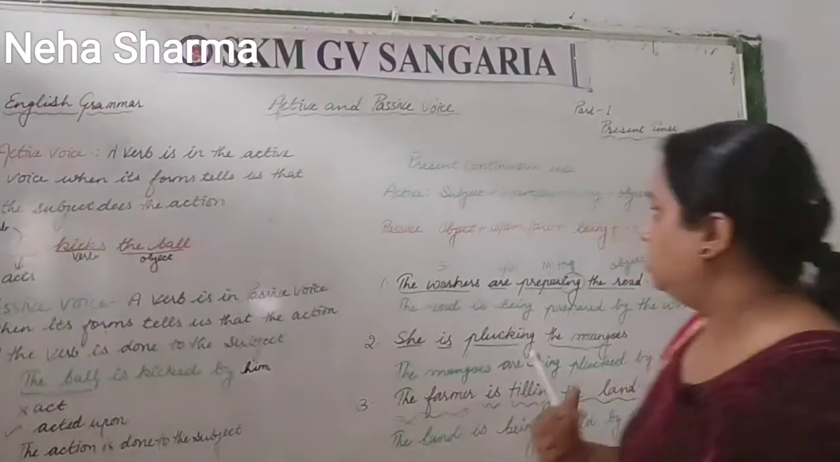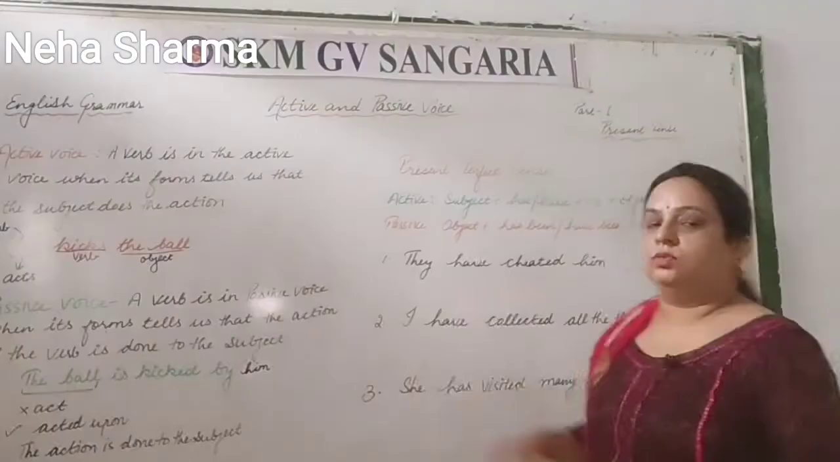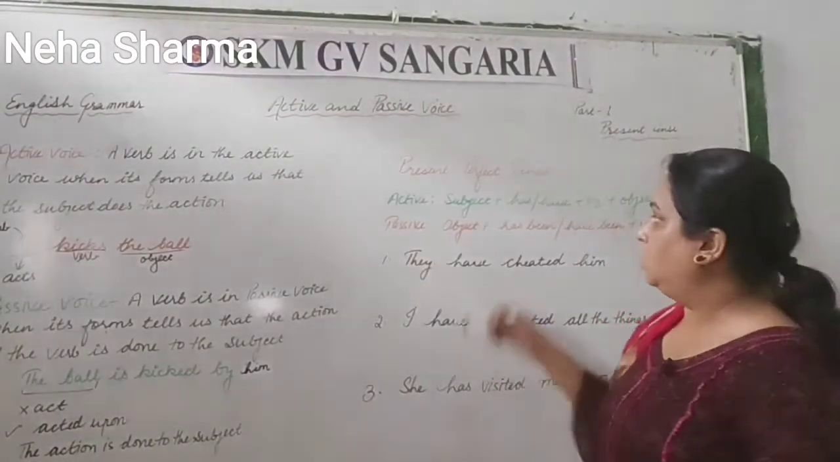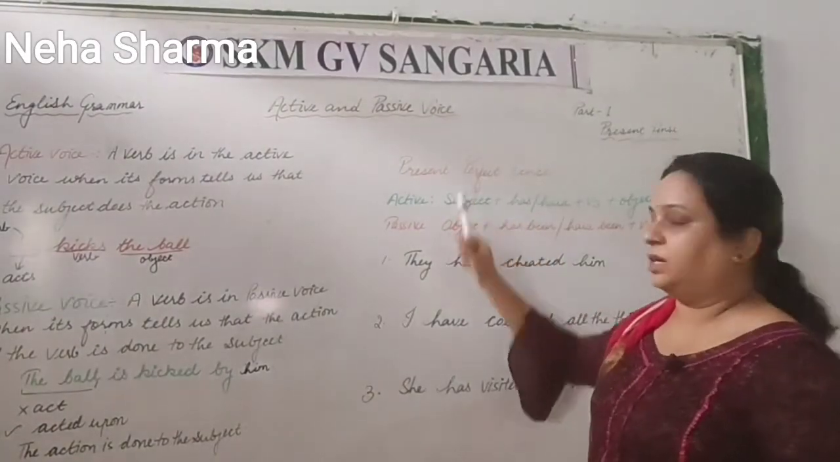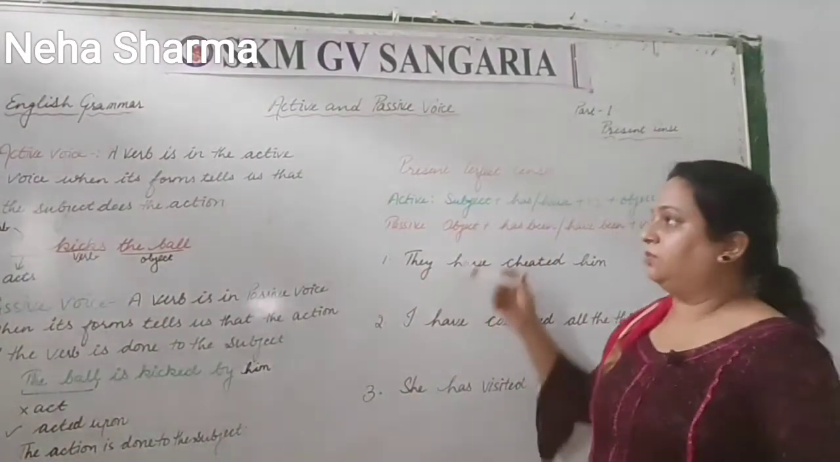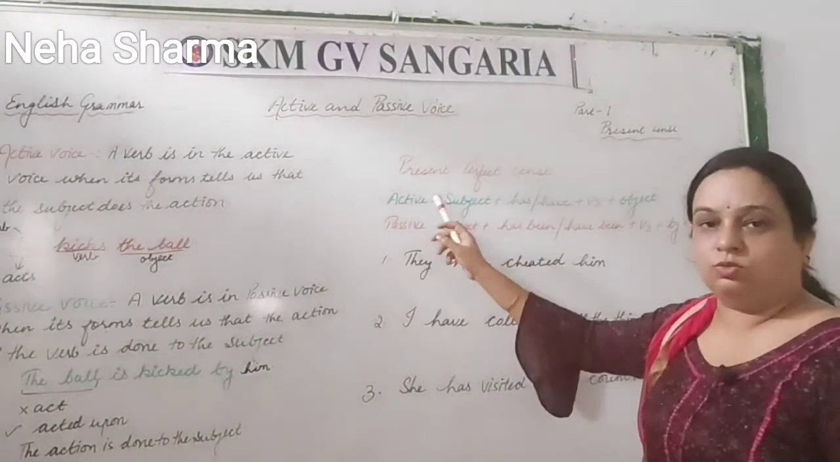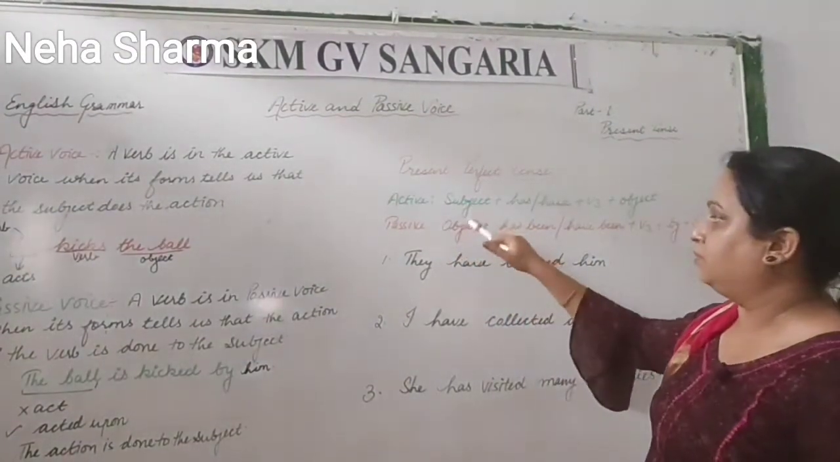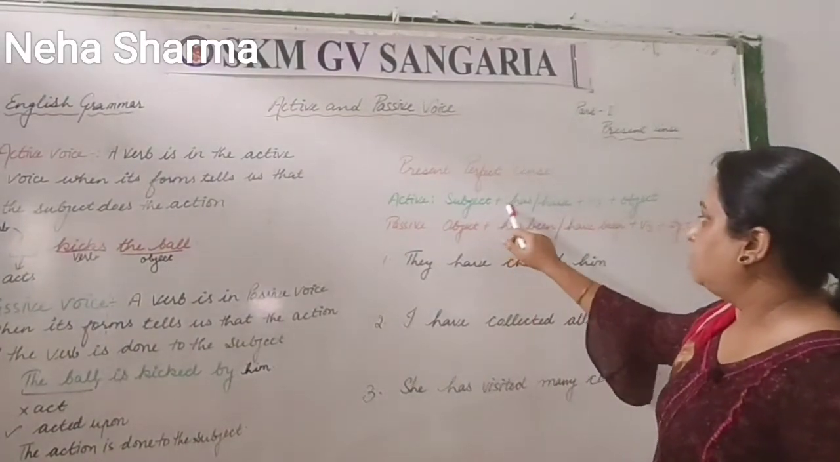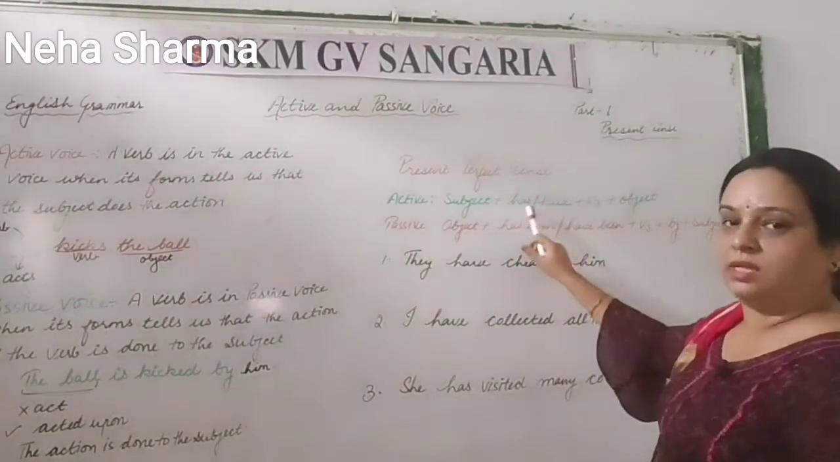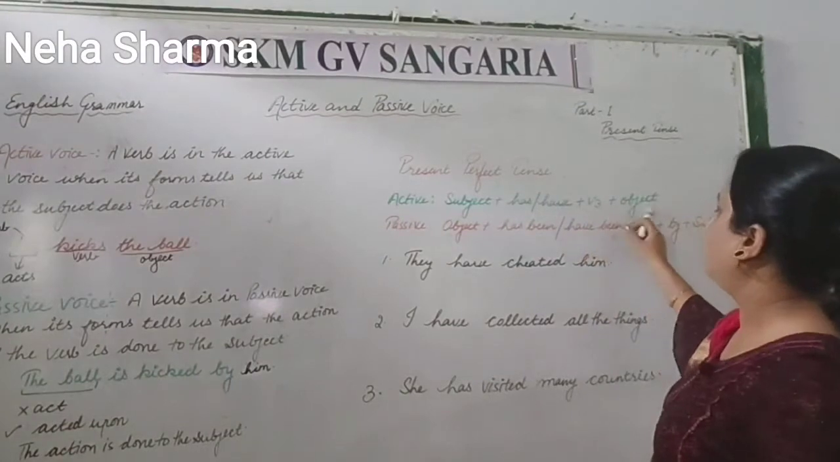Next, let's learn how to change that into present perfect. Now let's understand and learn how to change active to passive forms in present perfect tense. But before that, let's learn the formula of the active form. That is subject plus has or have plus verb third plus object.